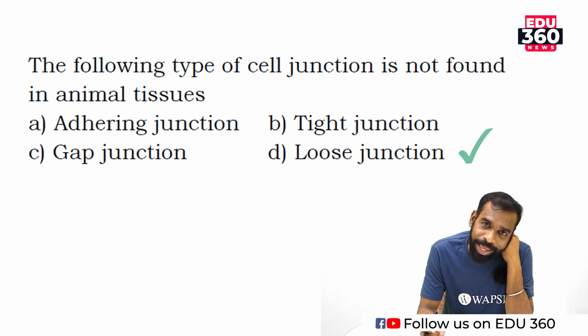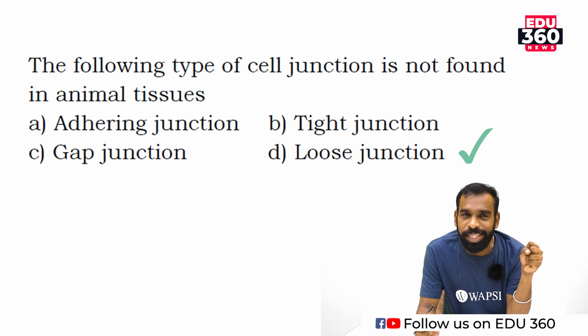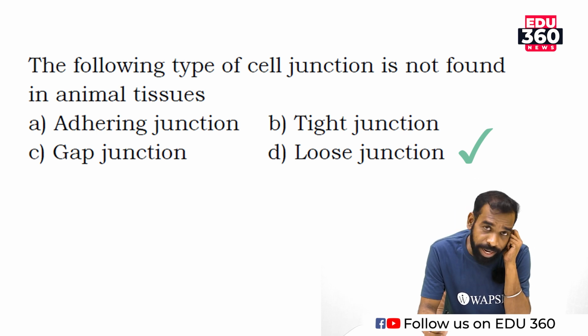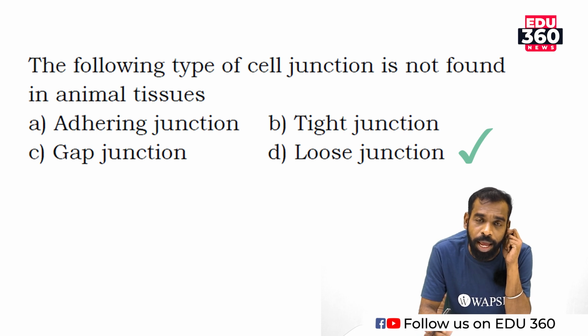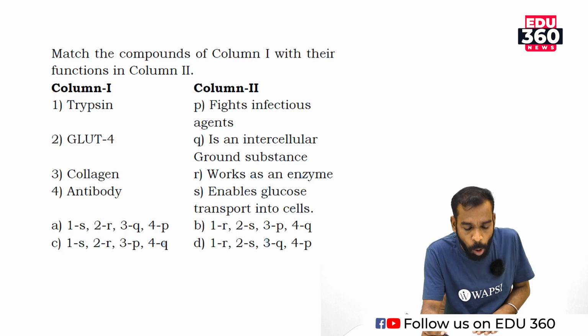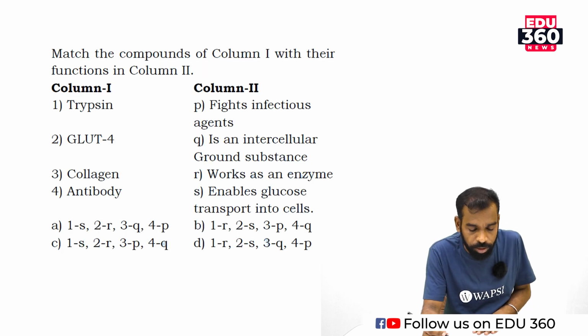They tie the cells and act as a cementing material which adheres the cells together. So adhering junction, tight junction, and gap junction are the cell junctions present in animal tissue. Loose junction is not present. Match the compounds of column 1 with their functions in column 2.